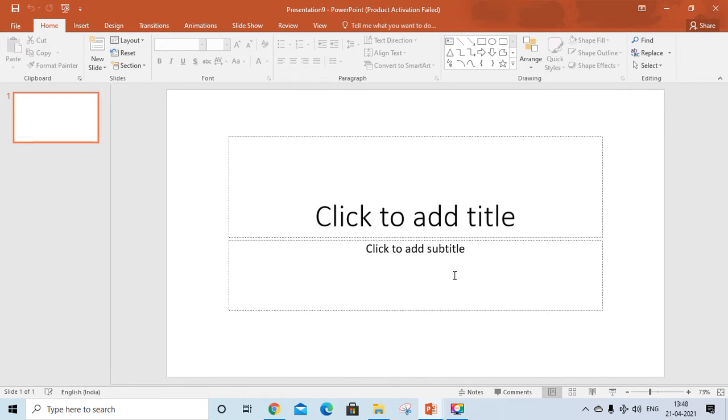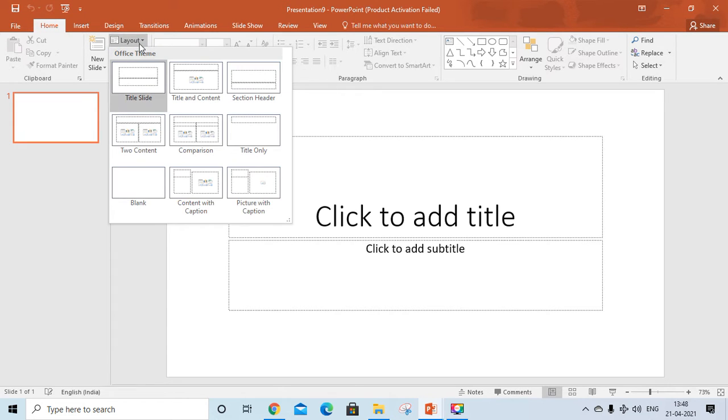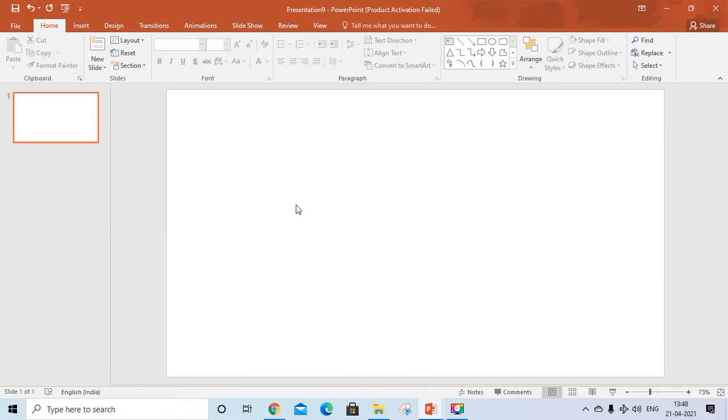Style. So I want to edit, I want to do animation. So I want a blank page. I don't want this title one. So for that, go to Home, Layout, click on Layout and select Blank page. This is a blank page.